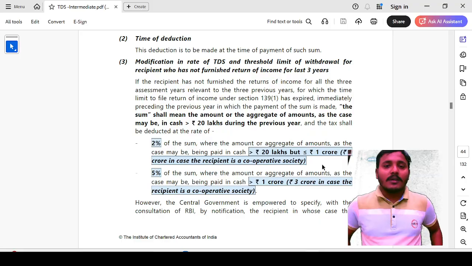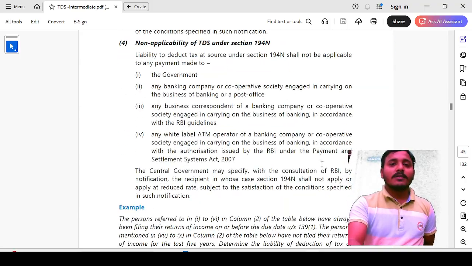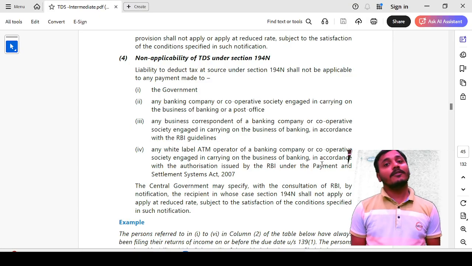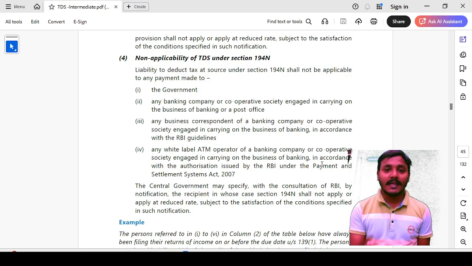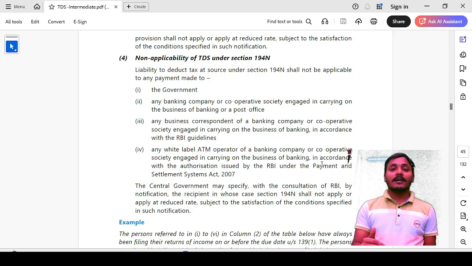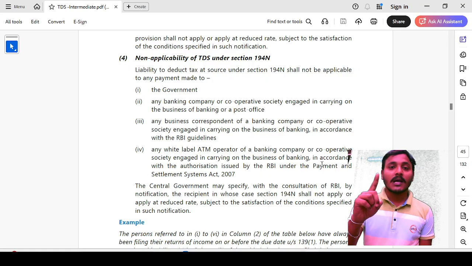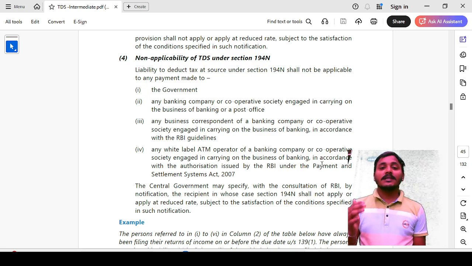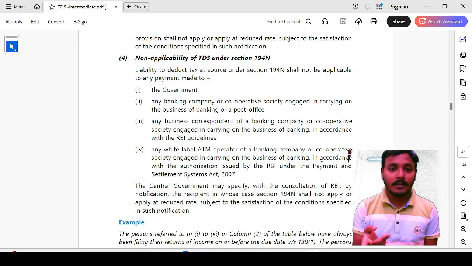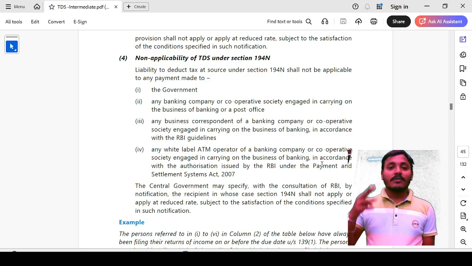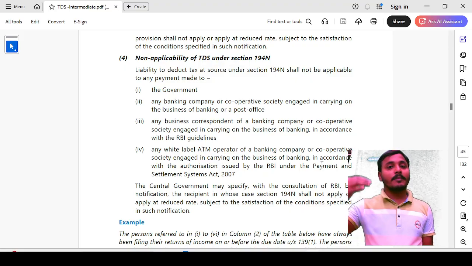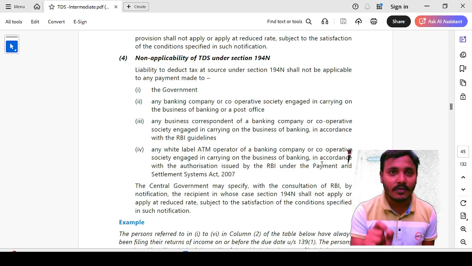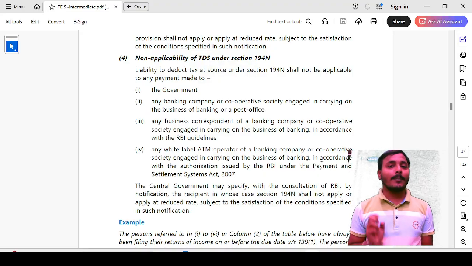Now the next doubt: non-applicability of TDS under section 194N. When is TDS under section 194N not applicable? When the deductee is the government, a banking company, or any cooperative society engaged in banking business activity. Third, any business correspondent, and any white label ATM operator. For these four types of persons withdrawing cash from any bank, cooperative society or post office, the cash withdrawal provision under section 194N is not applicable.